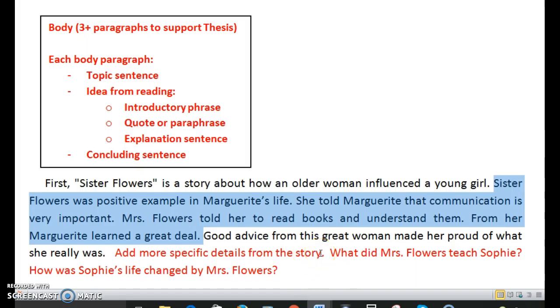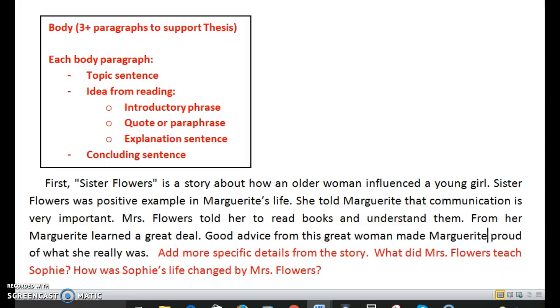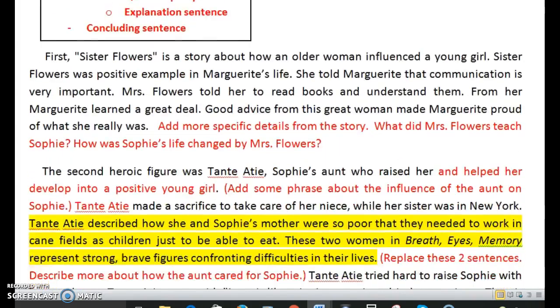Add more specific details. What did Mrs. Flowers teach Sophie? How was Sophie's life changed? So this paragraph is not developed enough. It does, however, have sort of a concluding sentence. Good advice from this great woman made her proud of what she really was. Maybe we ought to change her to Marguerite, because there's two women in here and it might not be clear who her is, okay? All right, next paragraph.